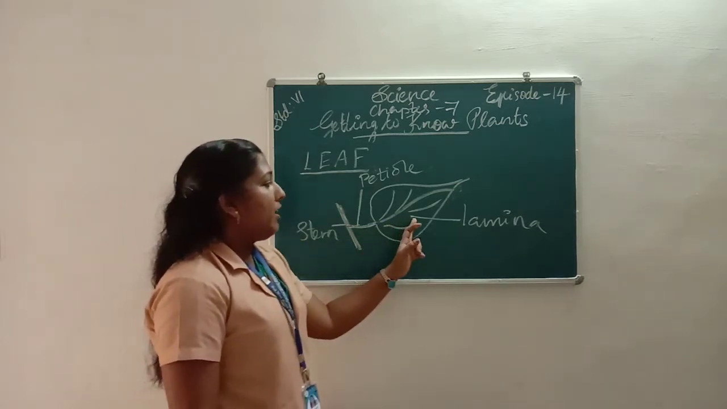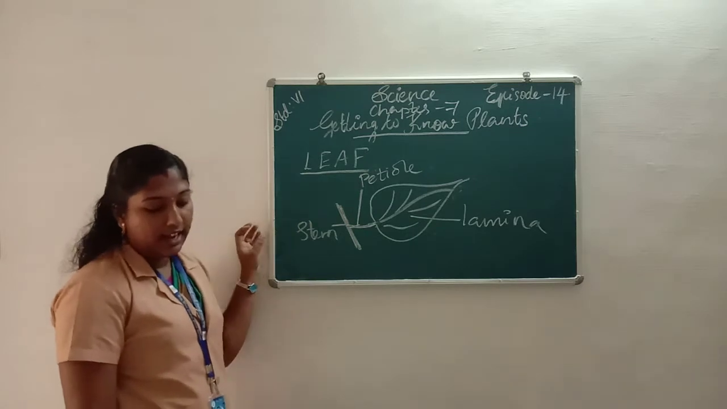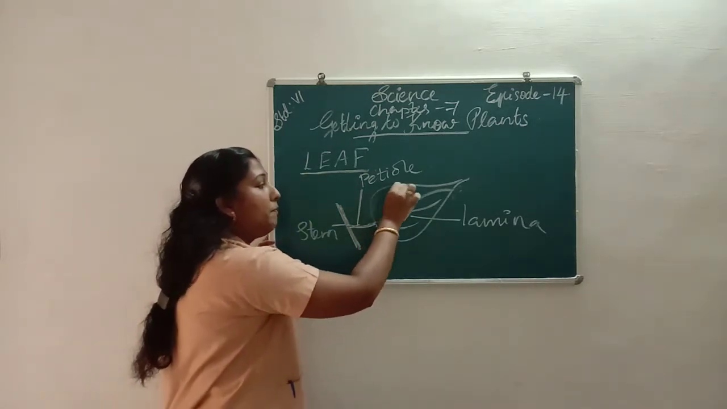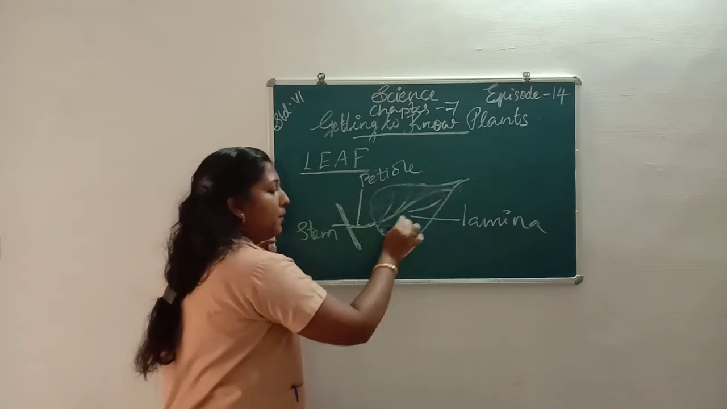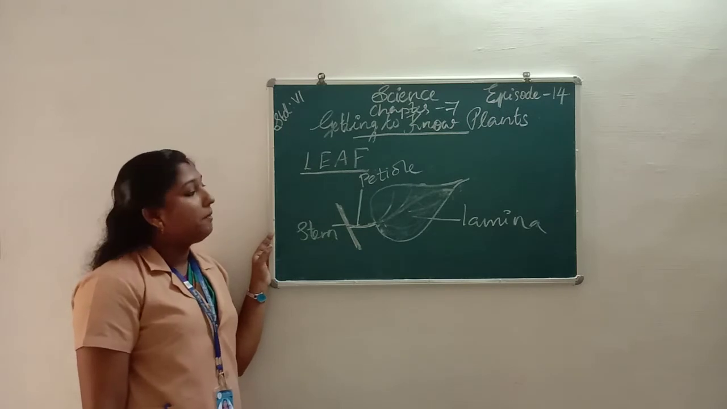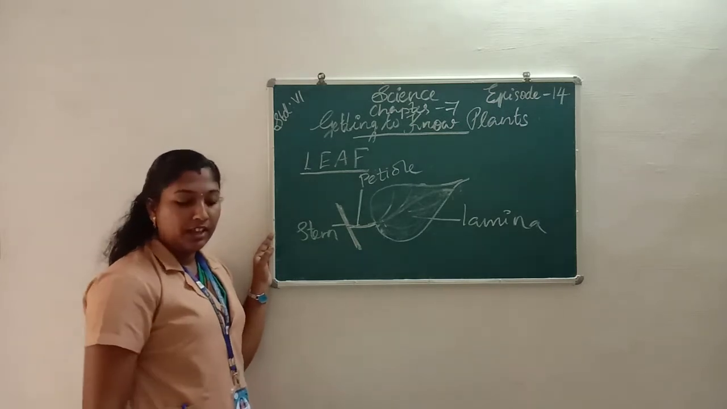Then about lamina. Next, leaf lamina. The leaf lamina means the flat green portion. The flat green portion of a leaf is called lamina.